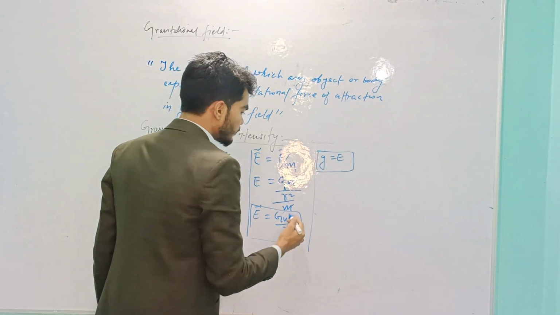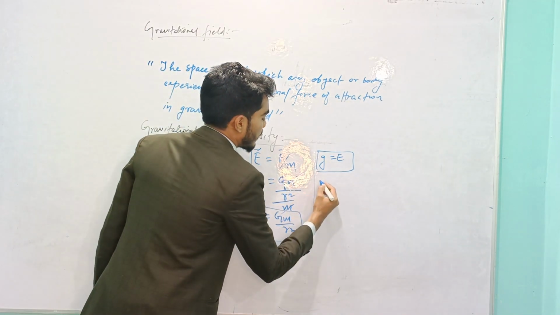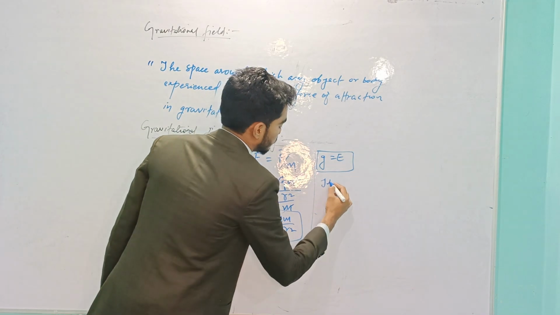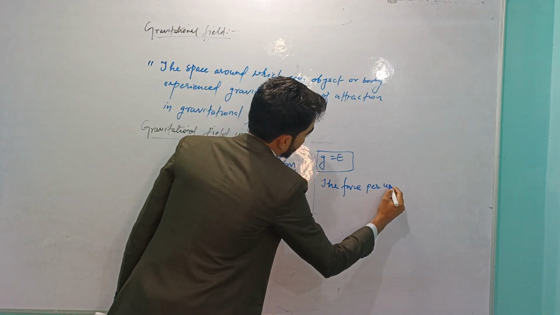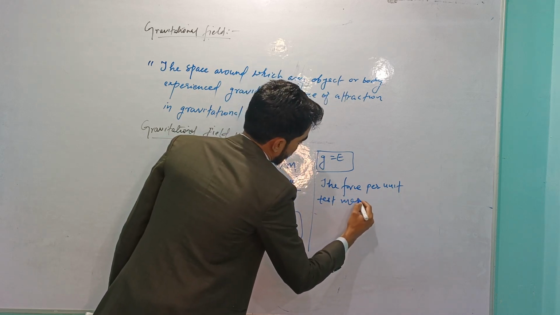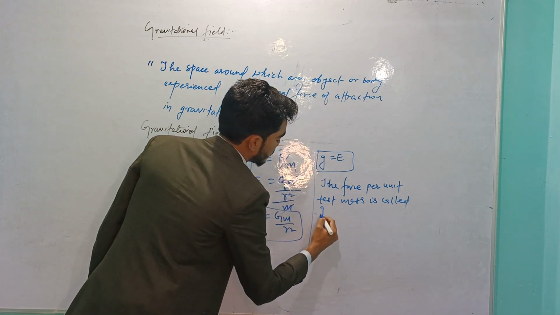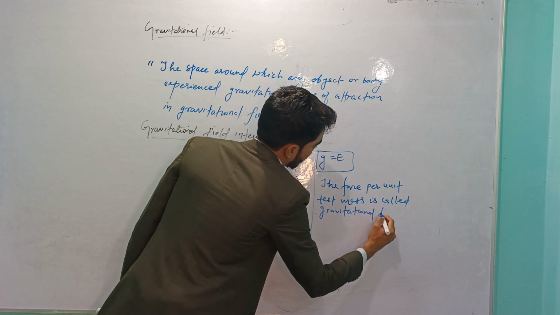Second concept, gravitational field intensity. You can say the force per unit test mass is called gravitational field intensity.